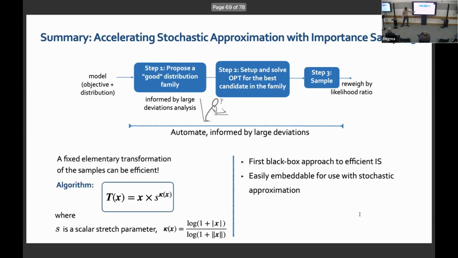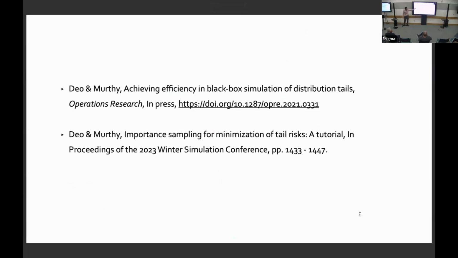And this is the simple transformation. To the best of our knowledge, this is the first black box approach to making importance sampling work for rare events and optimization and so on. It can be easily embedded for use in stochastic approximation. With this, the couple of papers that explain this are here.